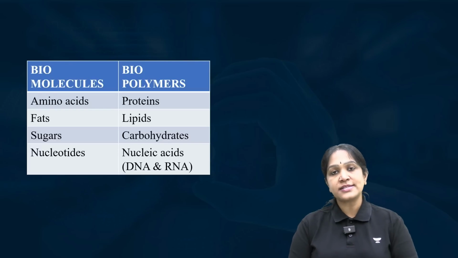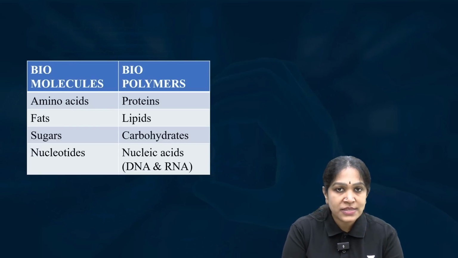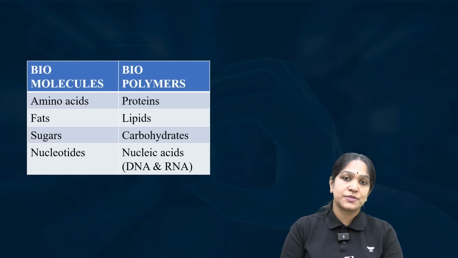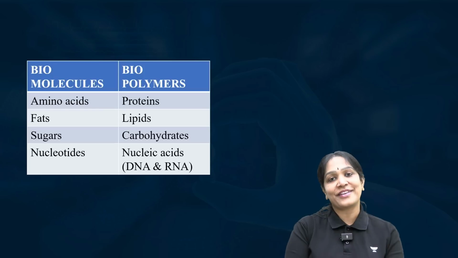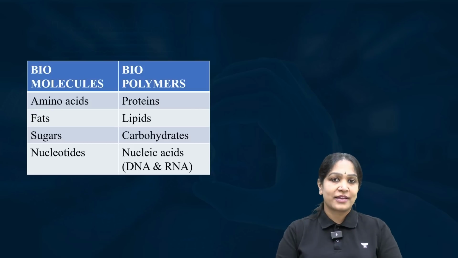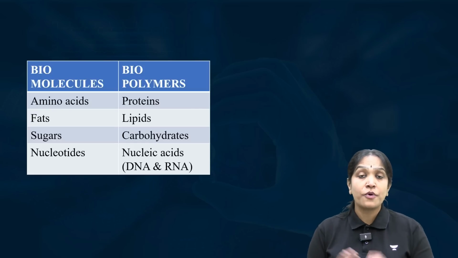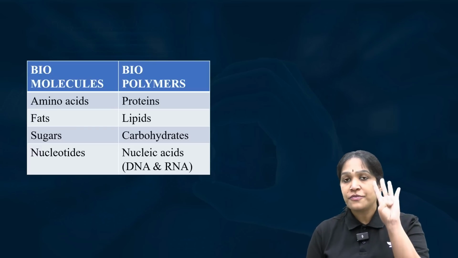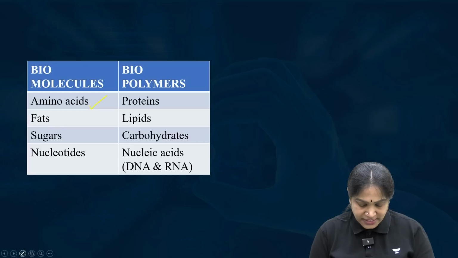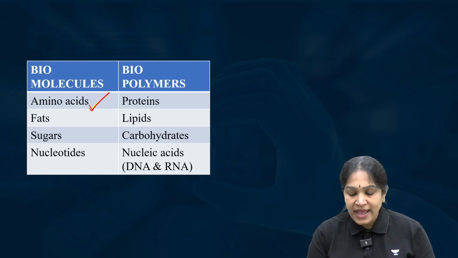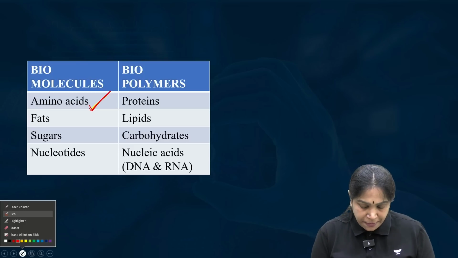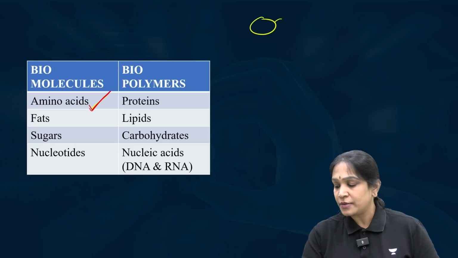Now, let us try to understand what the biomolecules and the biopolymers are. Biomolecules means molecules in living organisms. Biopolymers means polymers in living organisms. Okay. What are the four biomolecules? We have only four biomolecules. The first one is amino acids. Amino acids are the building blocks of the protein. It means, look here.